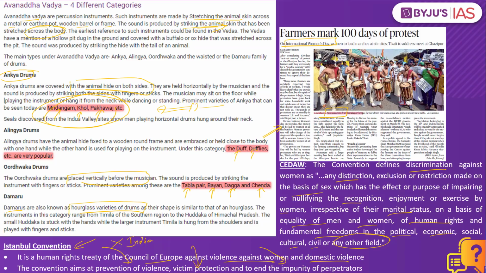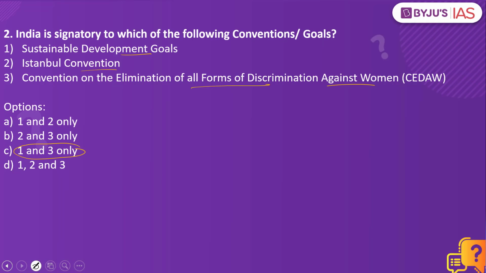In case they are not being respected, it means that the very fundamental values and ethos of the society is not being respected. Again, kindly remember, India is a signatory to this particular convention, and as a result the answer to the second question will be 1 and 3 only.